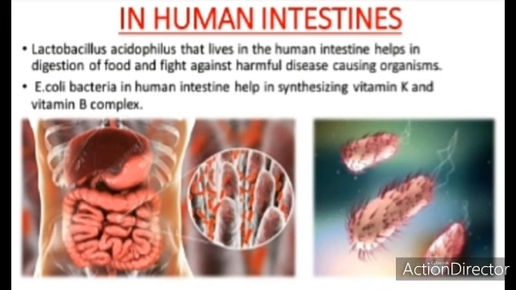E. coli bacteria in the human intestine help in synthesizing vitamin K and vitamin B complex. E. coli is the bacteria which breaks down the nutrients and circulates them all over the body. These are the uses of microbes in our day-to-day life.